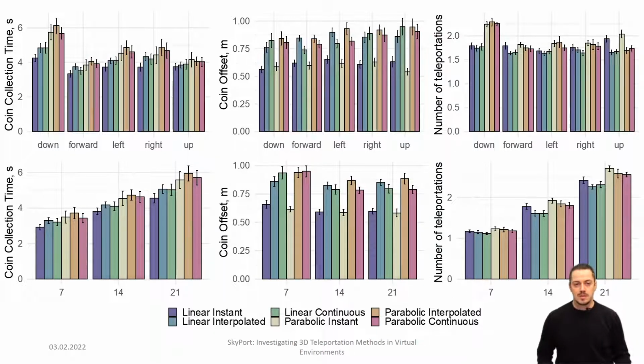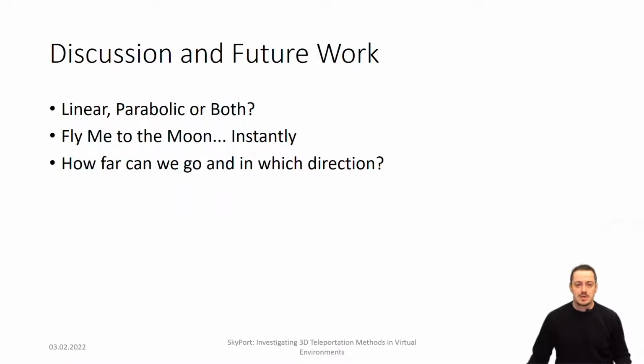We also observed many differences in terms of distance and direction, but due to the lack of time, I won't go into detail here and would ask you to refer to the paper. In general, we discovered that teleportation using linear target aiming methods outperforms the parabolic one in mid-air environment. Moreover, instant transitioning to the target was the fastest and the most accurate. Therefore, linear target aiming combined with instant transitioning is shown to be the most efficient teleportation method in 3D without